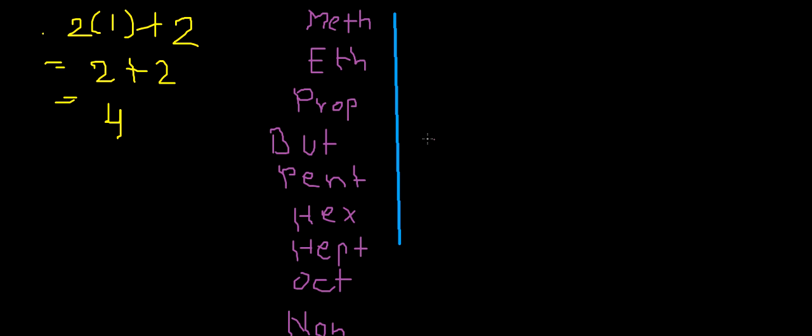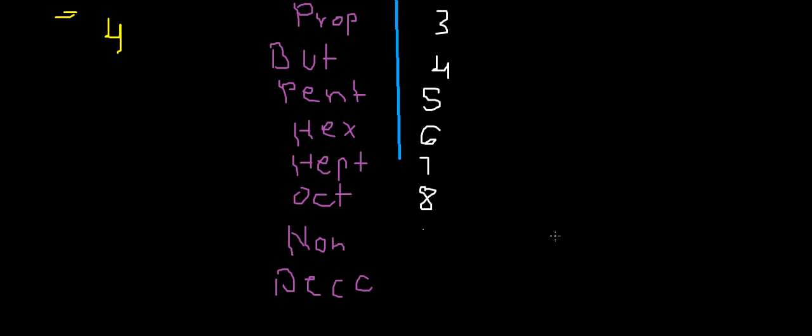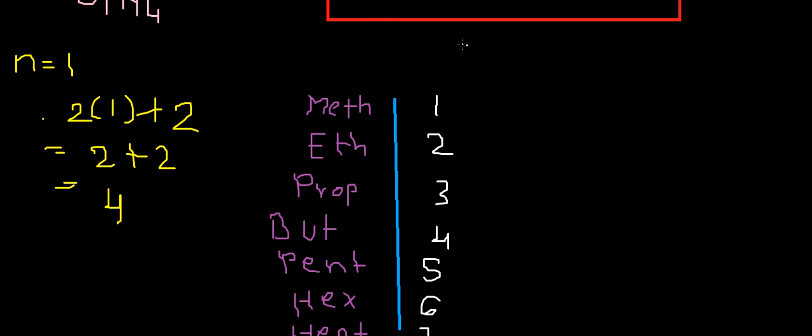If the given molecule has the prefix meth, then it has 1 carbon atom. If it has eth, then it has 2, prop 3, but 4, pent 5, hex 6, hept 7, oct 8, non 9, and dec 10. There are also 11, 12 and more, but I will talk about them in future videos. And for alkanes, the suffix used is "ane."